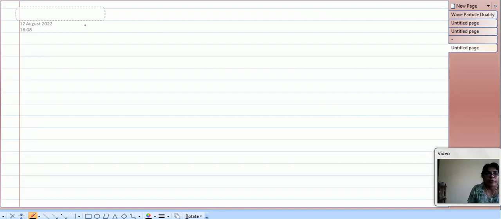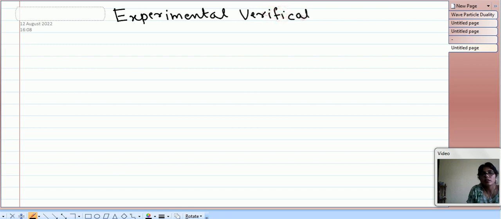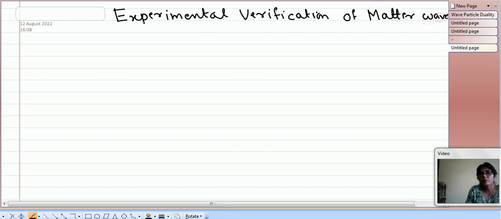Now another topic, which is the experimental verification of matter waves. Matter wave means, let us take the electron as matter, and the wave associated with the electron will be the matter wave.